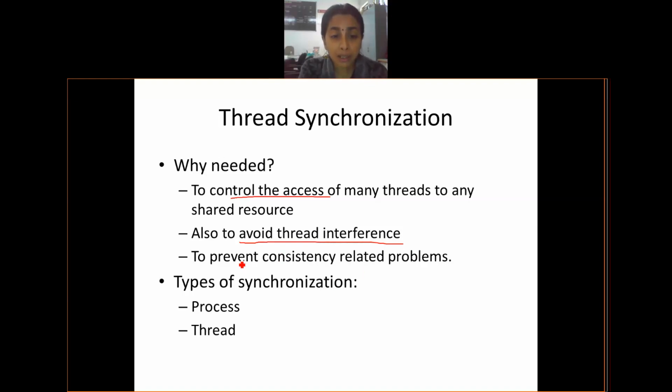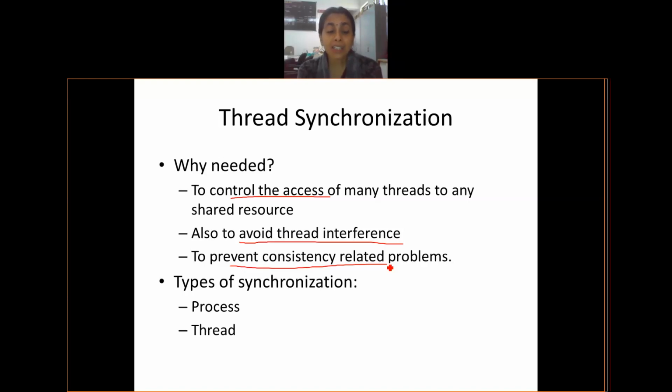Then there is something called preventing inconsistency. What is this consistency? Long back when I had taken the ATM example, when I want to withdraw money, suppose that I have withdrawn the money and it is displaying me the older balance, then I'll be the happiest person, because even after withdrawing I have the same amount remaining in my bank.